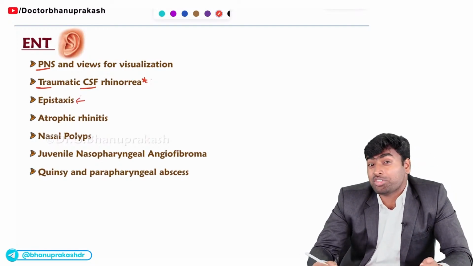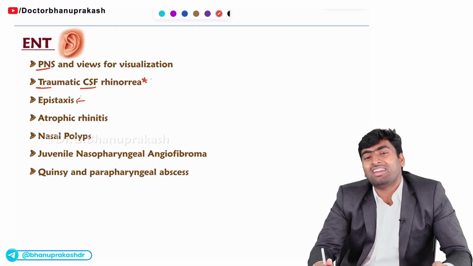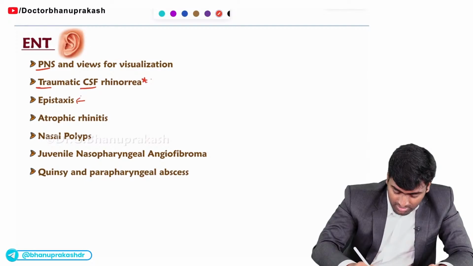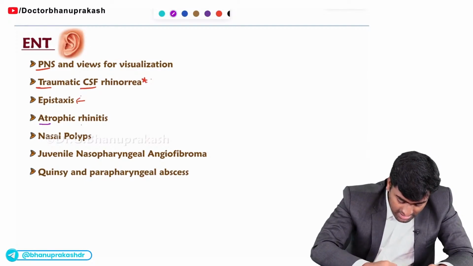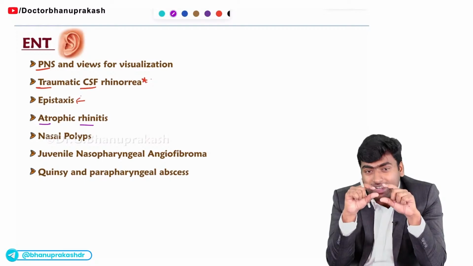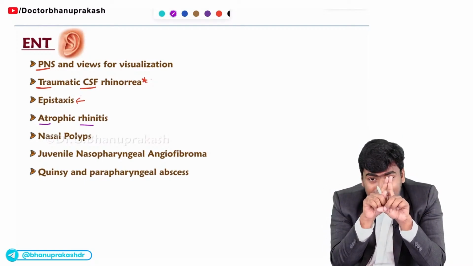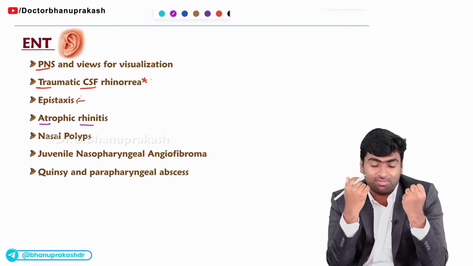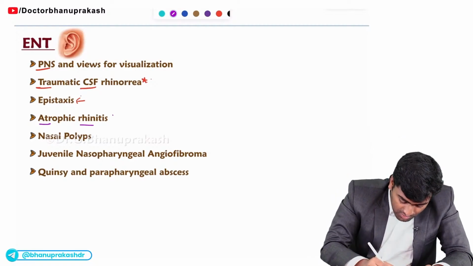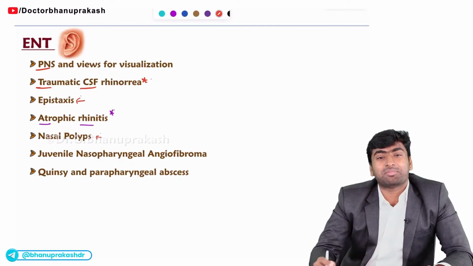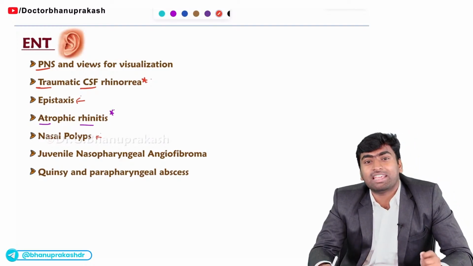They will ask you which artery is responsible, and they also ask you about the management of this epistaxis. Fine. And the next one, it is atrophic rhinitis. In atrophic rhinitis, they will give this classical history along with this image of a wide roomy nasal cavity along with this crust formation, and they will ask you which is the diagnosis. Fine. And next, the nasal polyps, you need to differentiate between the antrochoanal polyp and the ethmoidal polyp.